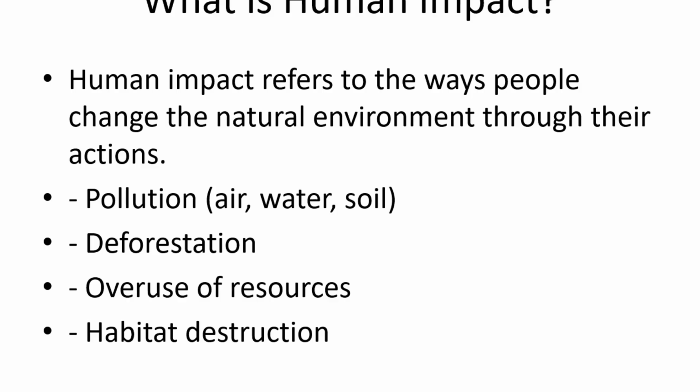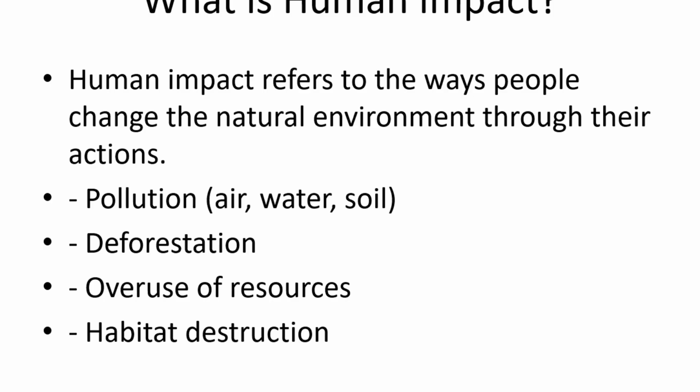Slide 2. What is human impact? Human impact refers to the changes that people cause to the environment through their activities. Every day, humans interact with nature, whether directly or indirectly. For example, we use water to drink, wash, and grow crops. We use trees to make paper and build houses. We rely on land to live and farm, and we use energy that often comes from fossil fuels.